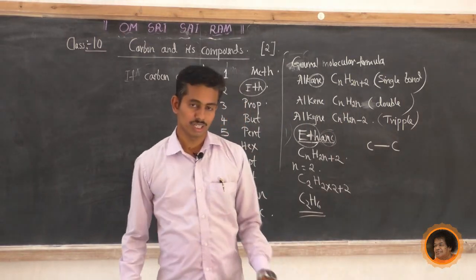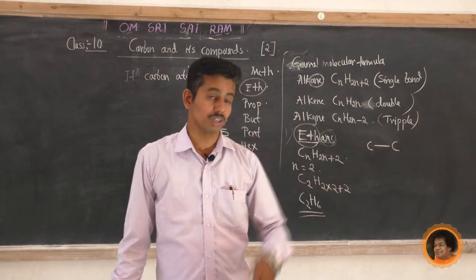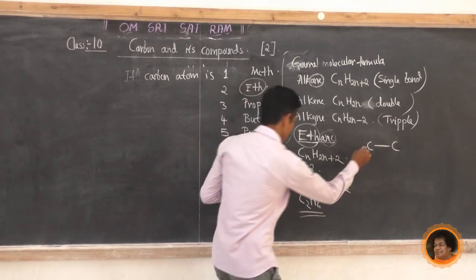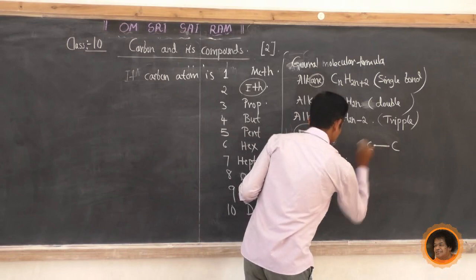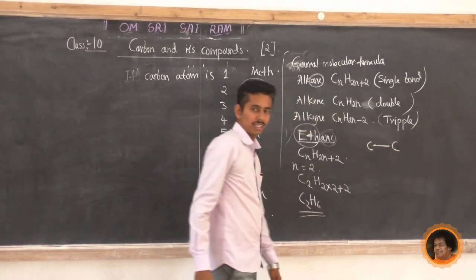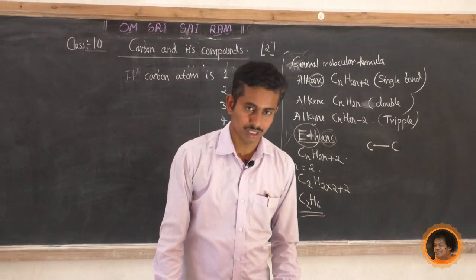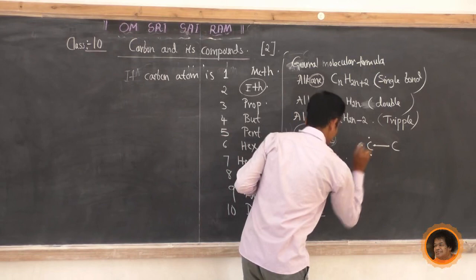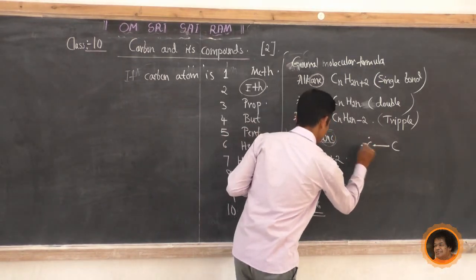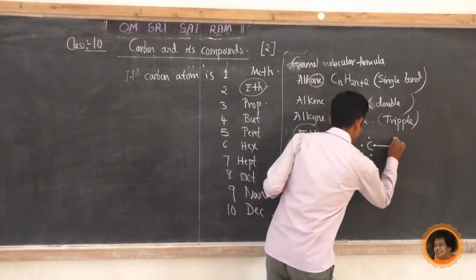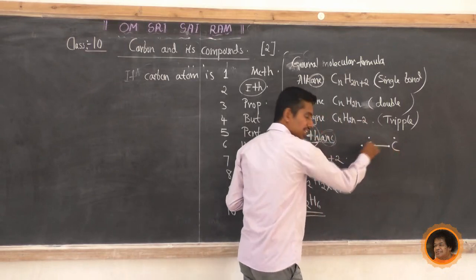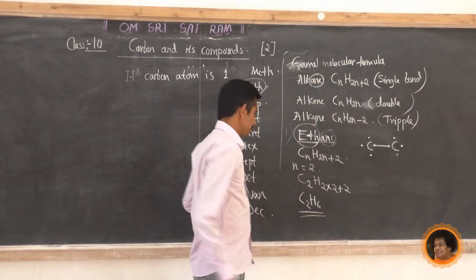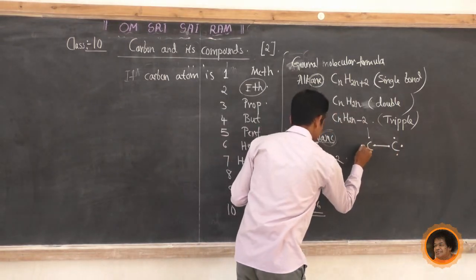Now we know that, what is the valence electron count in carbon? How many electrons are present in the outermost shell of carbon? It is 4. Now one electron bonds with a valence electron of another carbon. So one carbon, one electron. Now 3 electrons are left. This dot refers to electrons. One bonds with the other carbon, and another 1, 2, 3. Just put a line.